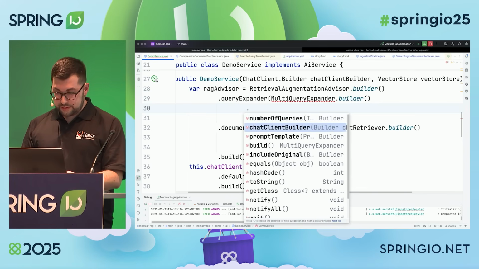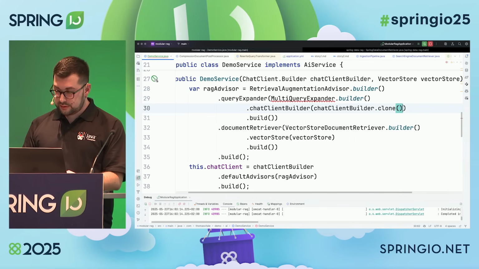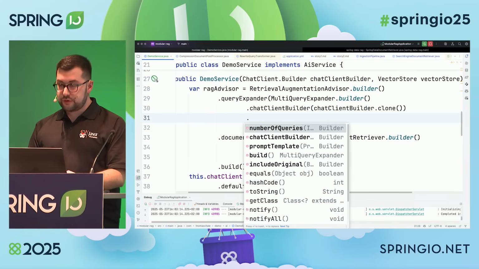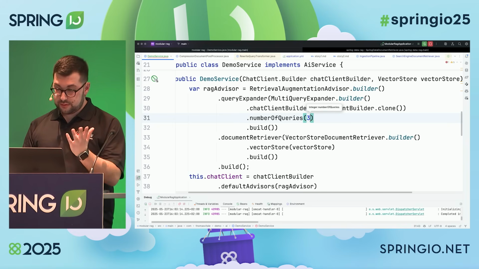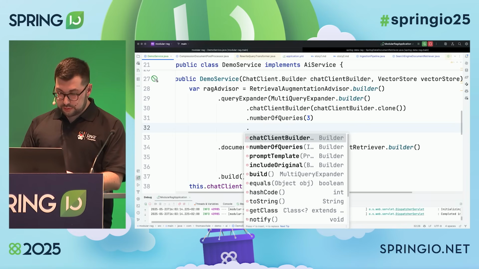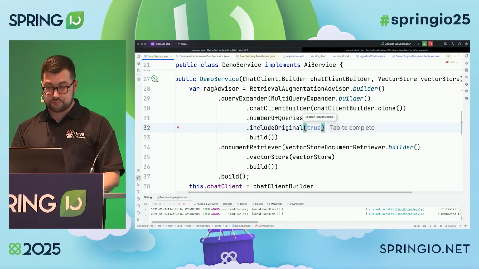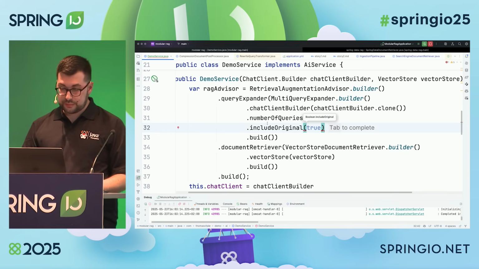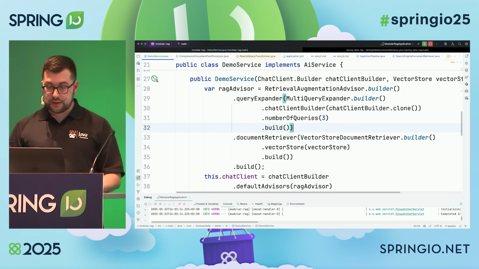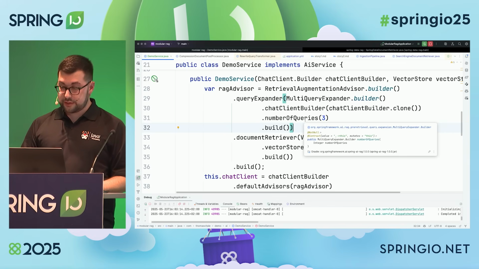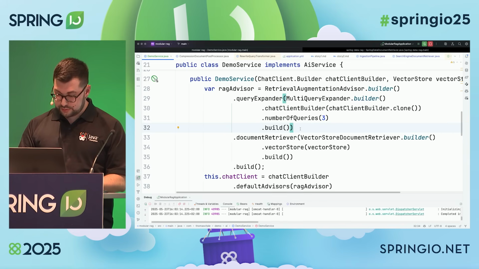like this. So we specify a chat client, we specify the number of queries we want to generate, maybe 3. We can also specify if we want to include the original question here or not. By default, it's included. And now if we do this, we maximize the chances to get a relevant answer. So let's give it a try.